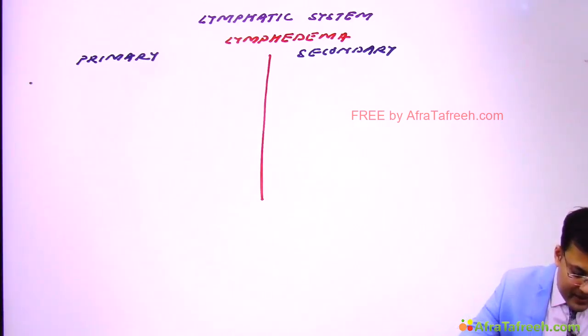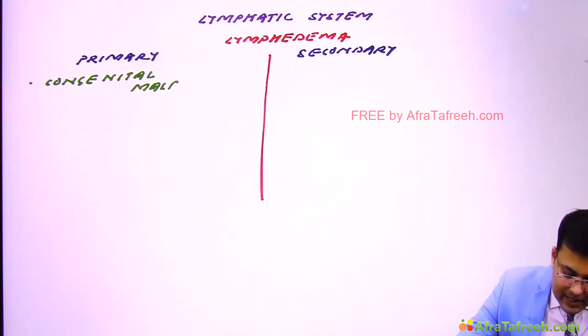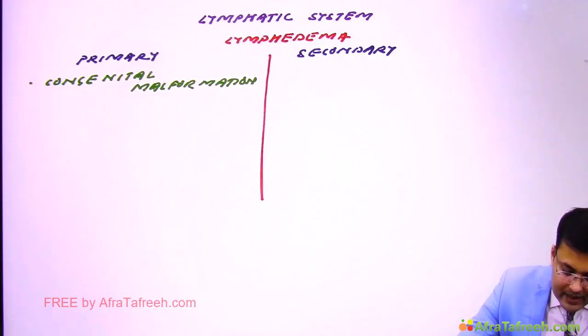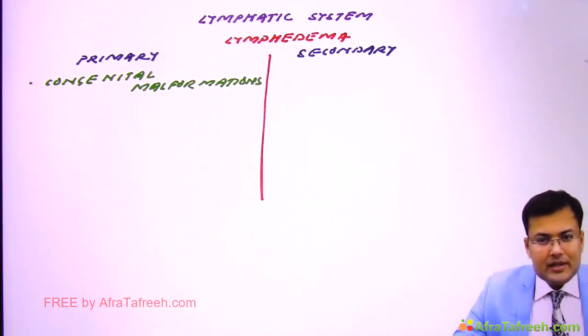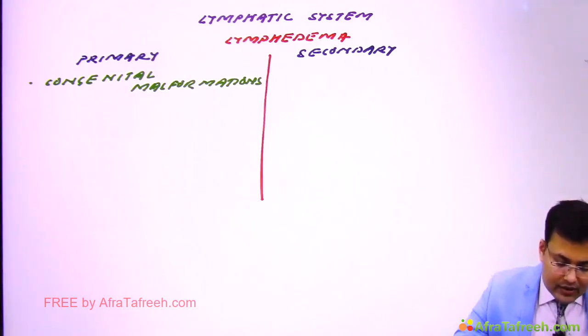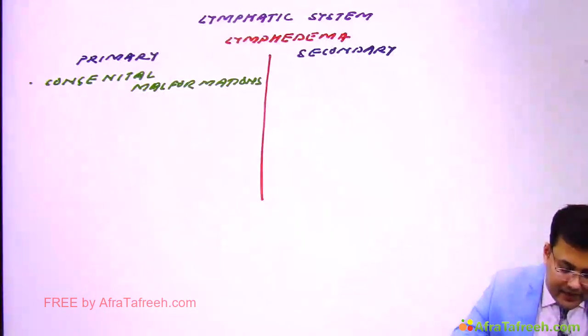Primary lymphedema is caused by congenital malformations. We will discuss the primary lymphedema separately in detail. Lymphatic obstruction or disruption leads to secondary lymphedema. So what's the cause of this secondary lymphedema?